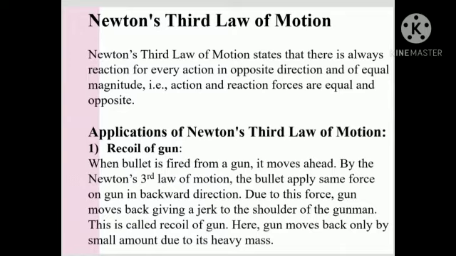First one, recoil of a gun. When a bullet is fired from a gun, it moves ahead. By Newton's third law of motion, the bullet applies the same force on the gun in the backward direction. Due to this force, the gun moves back, giving a jerk to the shoulder of the gunman. This is called recoil of the gun. Here, the gun moves back only by a small amount due to its heavy mass.